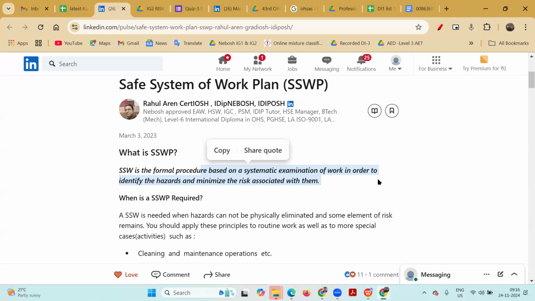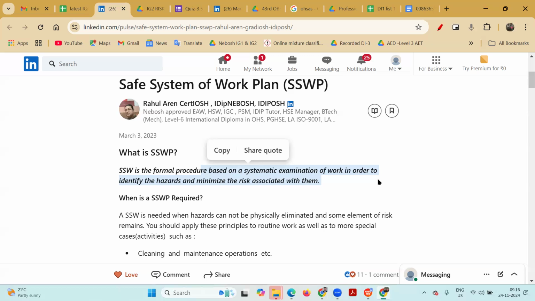Yes, in India, like we say the SOP, the safe operating procedures, or maybe some procedures. But in the UK concept, it is known as the safe system of work. And this is a very old concept. This concept was never utilized in other countries. It was utilized only in the UK, and it's the legal requirement to develop the safe system of work.